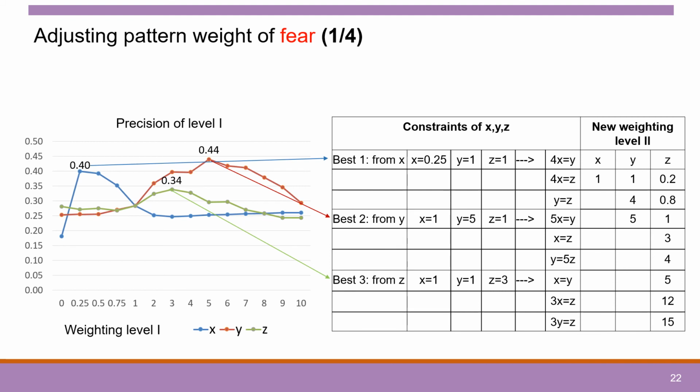I will show you how we do it for fear. For each variable X, Y, Z, we change its value independently from 0 to 10, as we see on the axis label, because we don't know from which value we should start. Then we pay attention to the curve. Is it possible for it to go up again? If not, we can stop here. Then for the highest precision of each variable, we take the constraint to build the other X, Y, Z values based on that constraint. Then we run it again for the values of X, Y, Z. This is simple math, but we love to link a simple thing to solve our real problem.